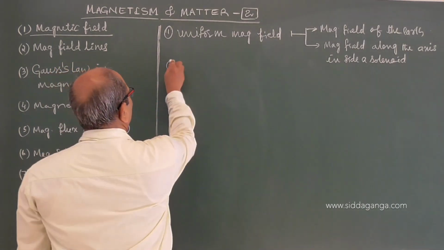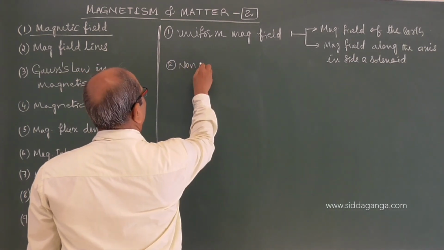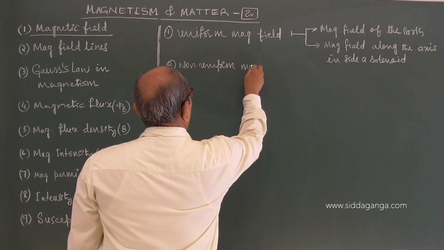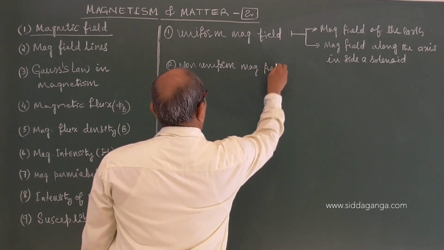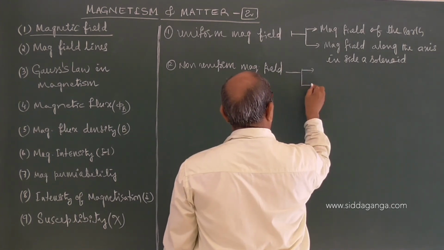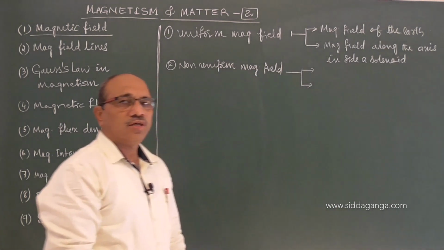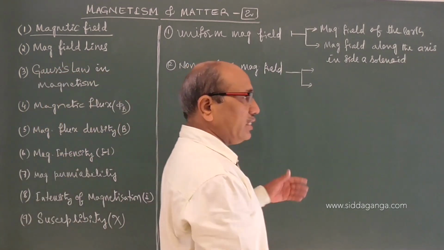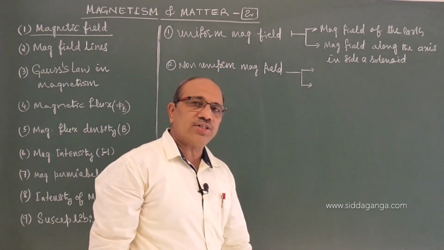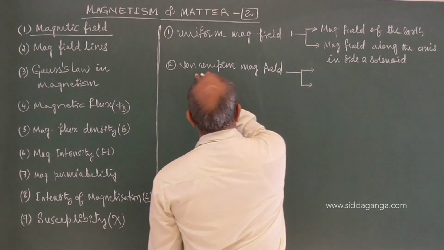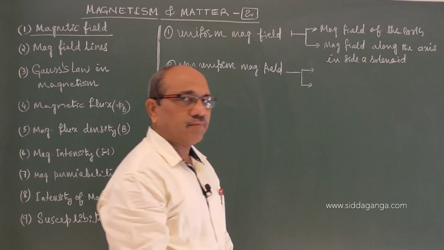A non-uniform magnetic field means that a free north pole placed at different points shows different force, either in magnitude or in direction, or in both. Then we call it a non-uniform magnetic field.